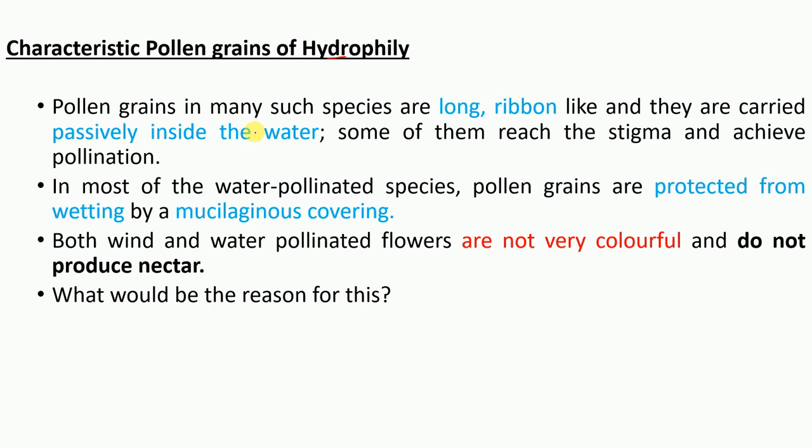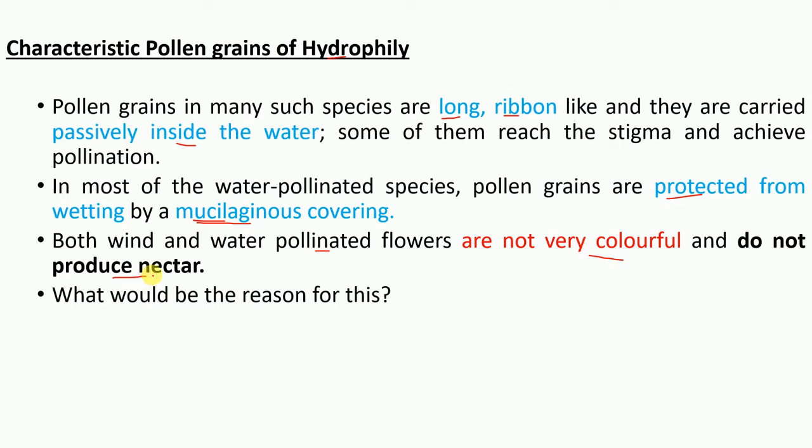Pollen grains in many such species are long and ribbon-like, and they are carried passively inside the water. And in most of the water pollinated species, pollen grains are protected from wetting by a mucilaginous covering. So it has some mucilage, some sticky covering, through which it cannot get wet, right? So both wind and water pollinated flowers are not very colorful and do not produce nectar. You need to remember this, right?